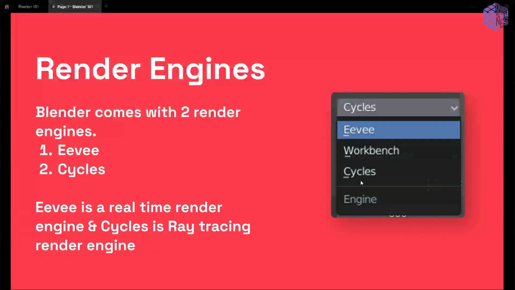The other is Cycles, and 99.9% of artists who are working in Blender use Cycles. Cycles is a ray tracing render engine. A ray tracing render engine literally produces the light and simulates the light with every physics. If a beam is coming from a point light, it's going to hit that wall and bounce according to the material of the wall. If it's very metallic, it's going to reflect a lot. So it calculates a lot of things, then produces the result. That's why results with Cycles are very, very real, and results with Eevee are a little cartoonish.